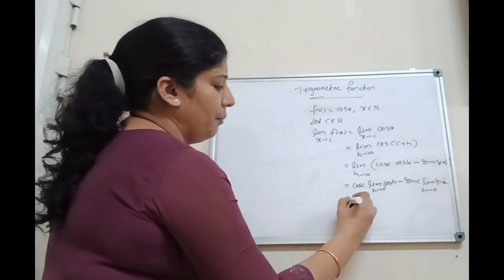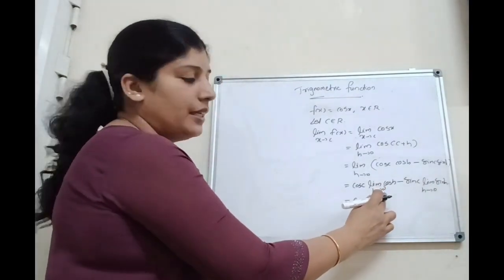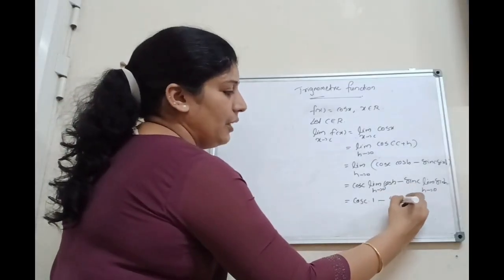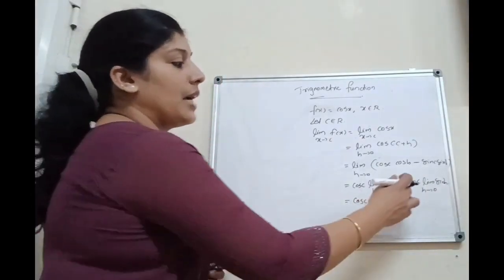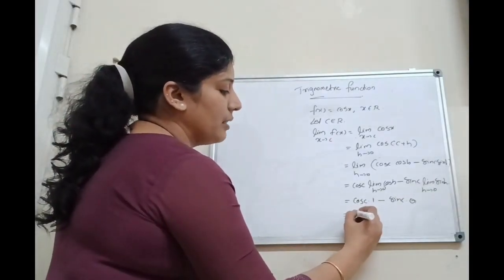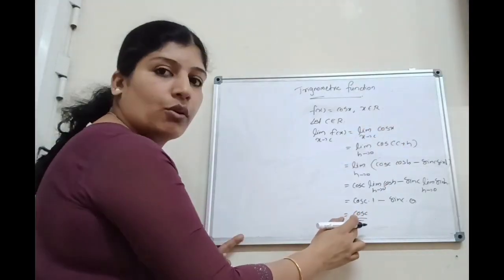That implies cos c into limit h tends to 0 cos h, that is cos 0, the value will be 1, minus sin c into limit h tends to 0 sin h. Then sin 0 is 0. Therefore sin c into 0, the second term will be 0. That is equal to cos c into 1, that is cos c. Therefore, limit x tends to c cos x equal to cos c.